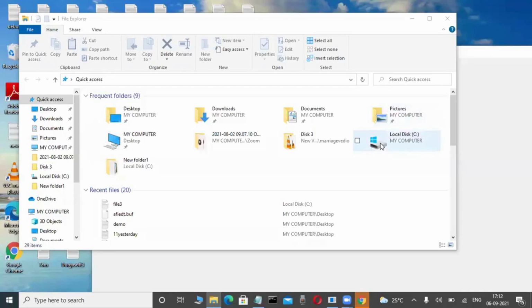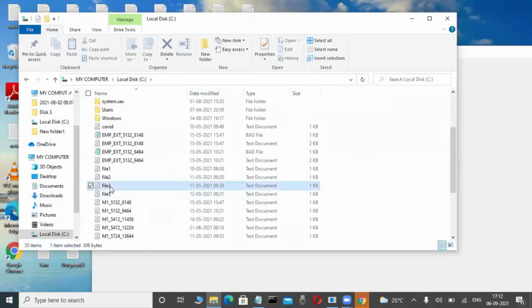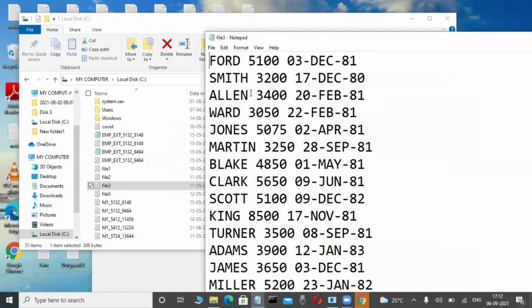Suppose here, this is a file, and the C drive is there. In a file format also, we are storing data permanently. In this file I'm storing some employee details. This is not a database. Millions of records, lakhs of records, we are storing here. Suppose I stored yesterday, or last week. Yes, permanently, here also we are storing data without a database.